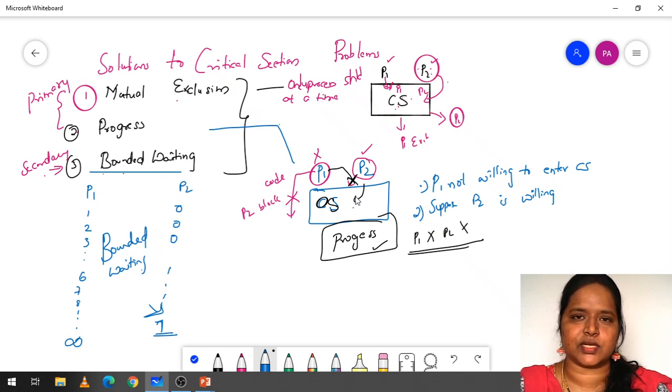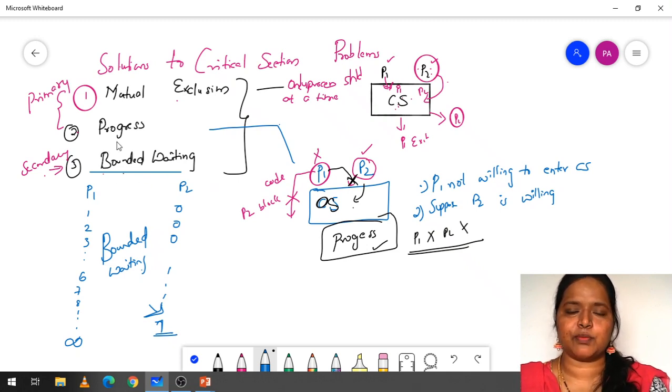This is also one solution to the critical section problem. And bounded waiting may also be one of the solutions. Here P1 is executing for infinite number of times, but P2 is executing only a single time. This is also one solution to the critical section problem. These are the three major solutions to the critical section problem.